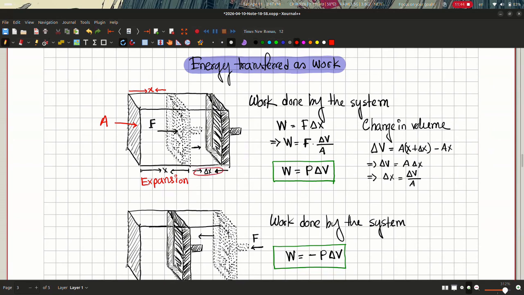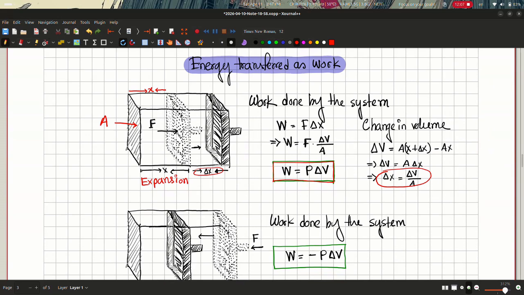So if we calculate the work done, which is force times displacement, so F times delta x, we can substitute the value of delta x in terms of the volume change from here to here, and see that this work done essentially becomes the pressure times the change in volume.